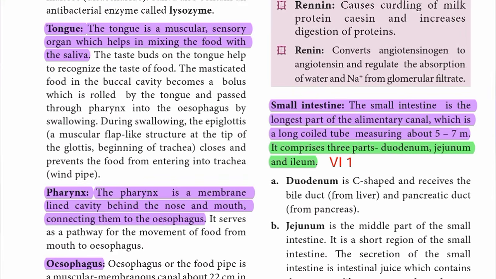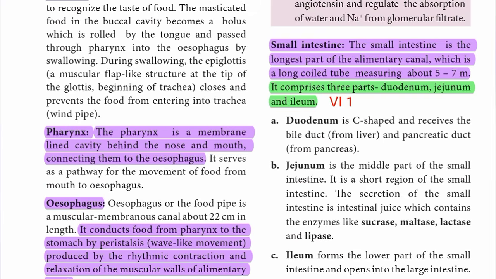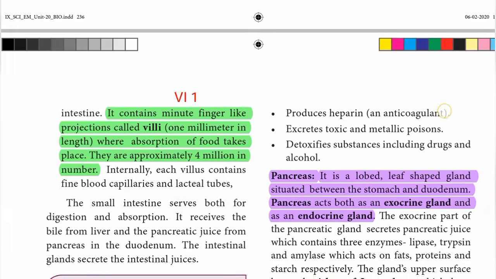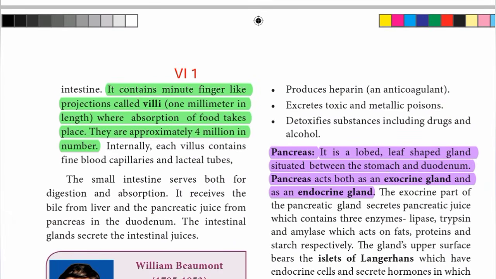It comprises 3 parts, டியோடினம், ஜெஜுனம் அண்ட் இலியம். அதை எழுதிட்டு அப்படியே நெக்ஸ்ட் பேஜில் it contains minute finger like projections called villi, 1 millimeter in length, where absorption of food takes place. They are approximately 4 million in number.